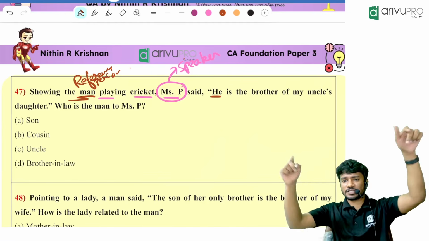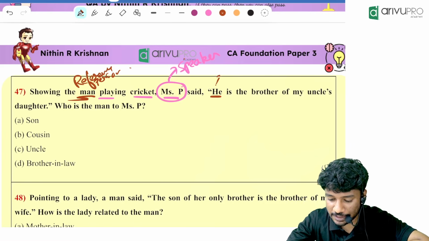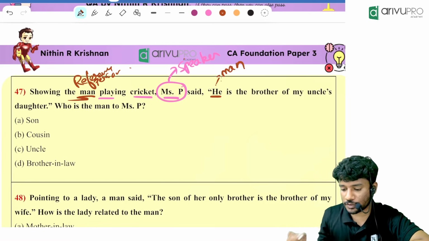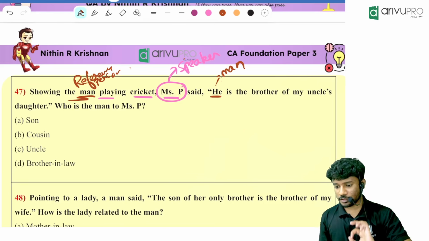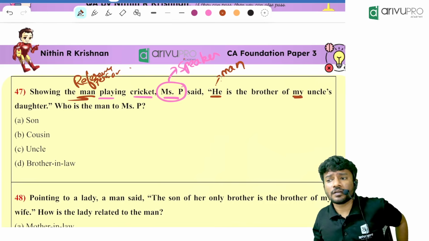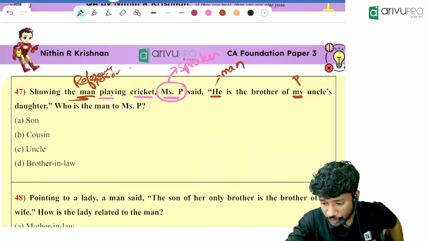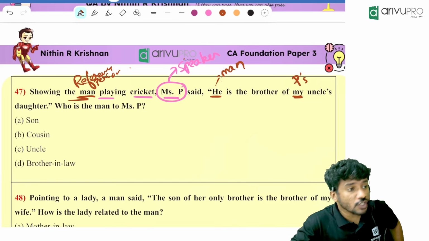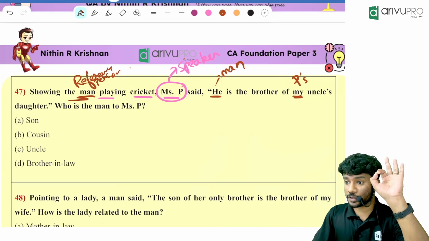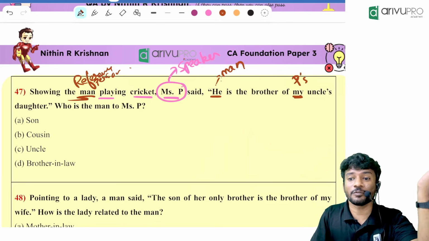He, people inside the court, he means what? Reference person. So can I say the man is that? Man is over there. Man is the brother of my. My means what? My means speaker. Who is the speaker over here? Miss P. P is uncle's daughter. Okay. Now I will give you the tip. You will be like, oh, he is the brother of my uncle's daughter. What type of relation is it?